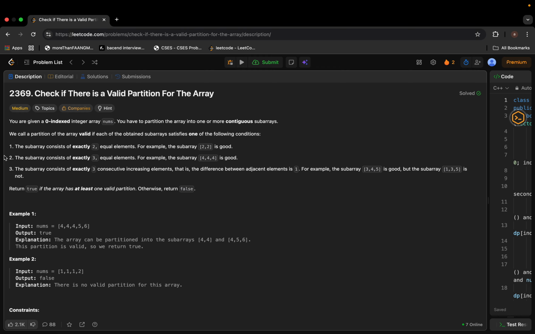We'll start with that. One valid partition is a subarray that has only two elements and those two should be equal, like 2 comma 2. In the same way we can have exactly three elements, all three equal, like 4 4 4.